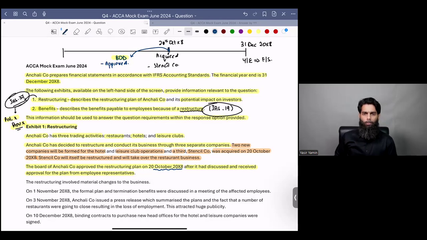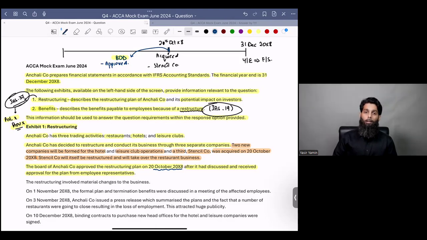Why do you say so? Why? And you're saying no, why? Can a restructuring provision be made in accounts? The board has approved the plan. Can we create a restructuring provision?